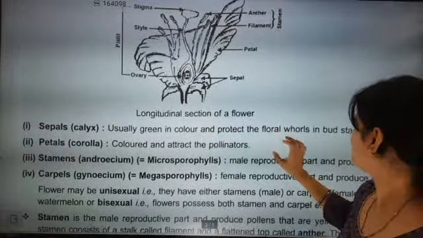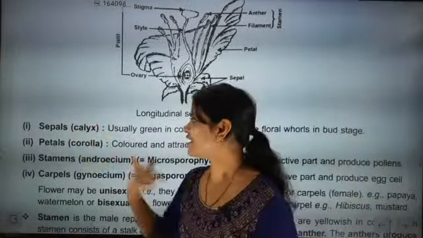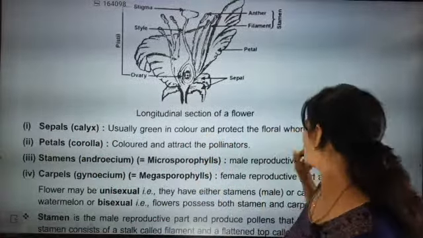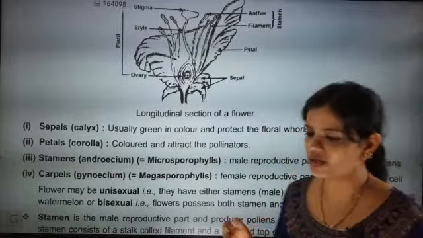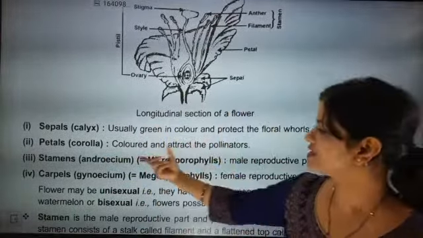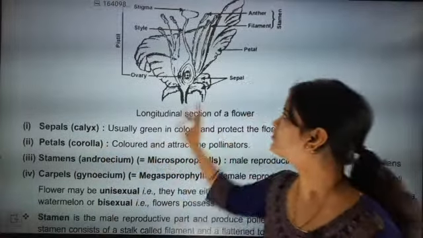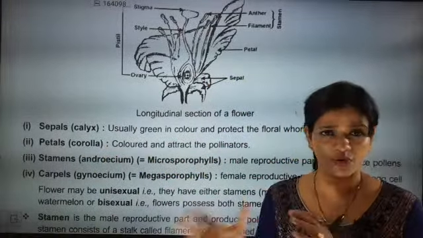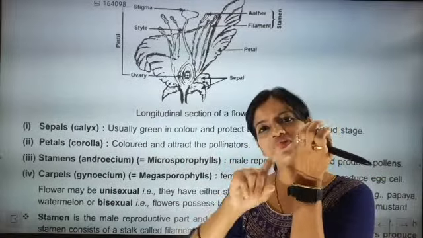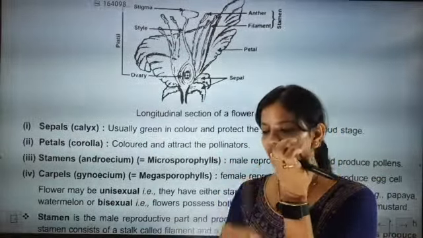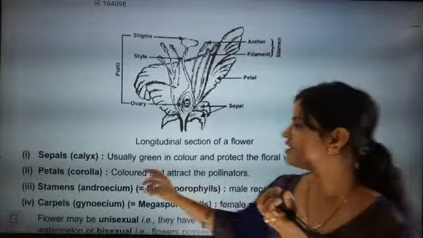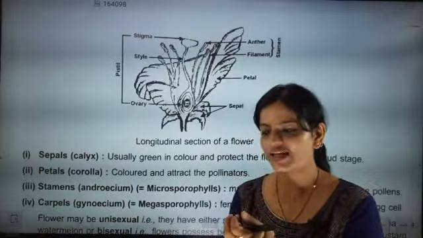Where is Manpreet? Now look here. Sepals means calyx. Beta, sepals, calyx, they are what? Usually green in color and protect the floral whorls in a bud stage. Closed, open, I discussed about it. Now petals, that is the corolla. The petals of the flower will be called corolla. In a rose, you will see the greenish portion in the down region. That will be called what, beta? That will be called calyx, or sepal.